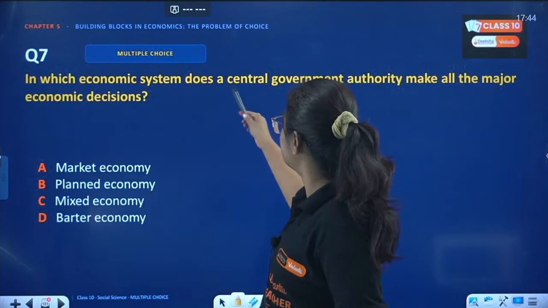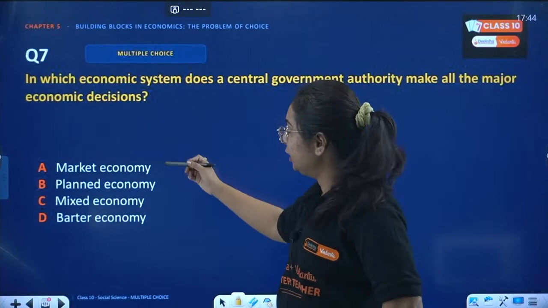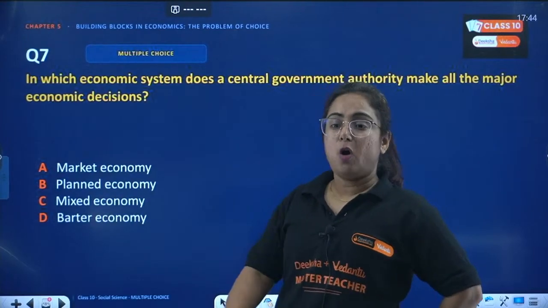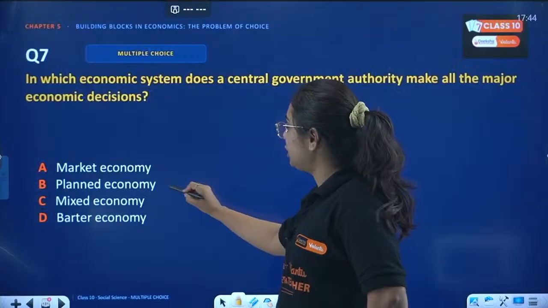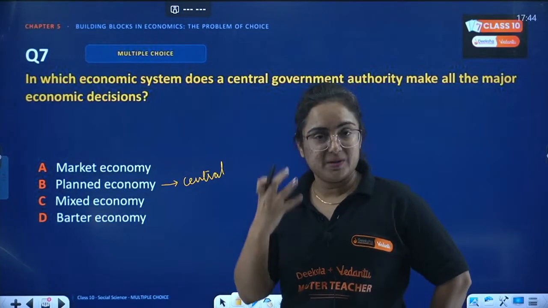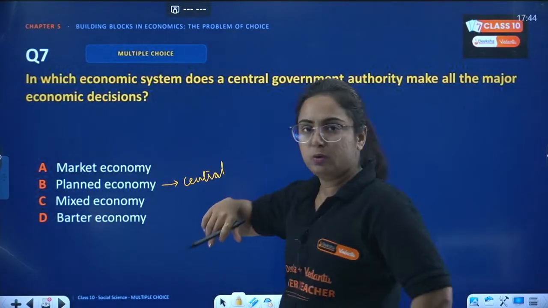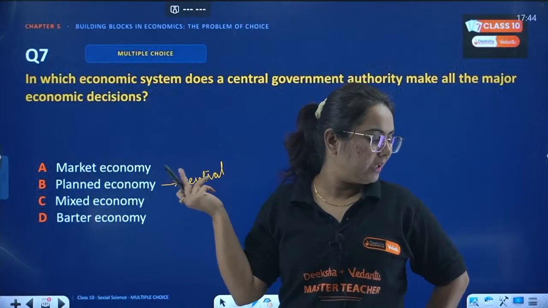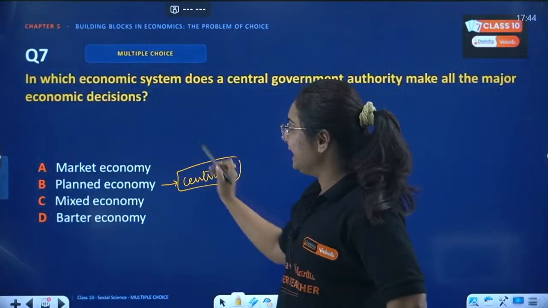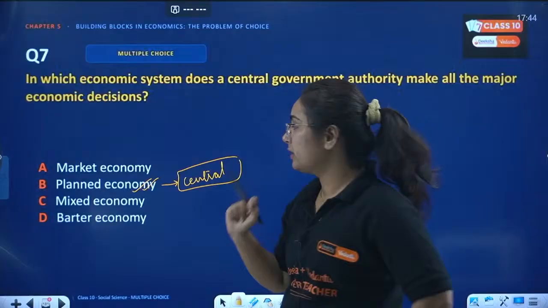So in which economic system? There are basically three economic systems, that is market economy, planned economy, as well as mixed economy. Whenever all the planning is done by a central authority in the country, the central authority mainly means government or a commission, right? And this is being followed in Russia. If you read about the Russian Revolution, you will find the presence of this particular thing. So yes, the planned economy is the correct answer when all the planning is done by a central authority.